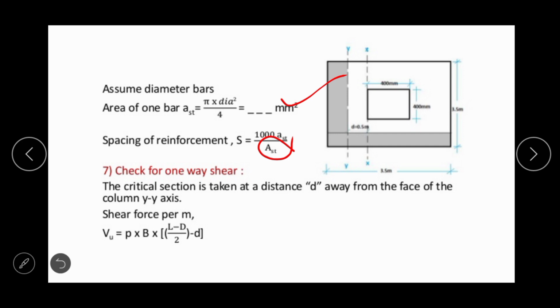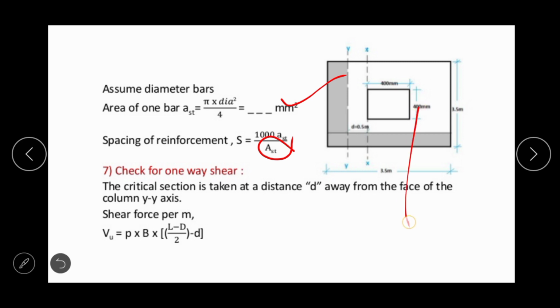Meaning if the total AST comes to 3000 mm square, then we have to divide by the side of the footing, the dimension of the footing, in order to get the per meter reinforcement. In case of a rectangular footing, we have to divide by the long side and short side separately. Here it is a square footing, so we divide AST by any one of the sides in order to get the per meter width.